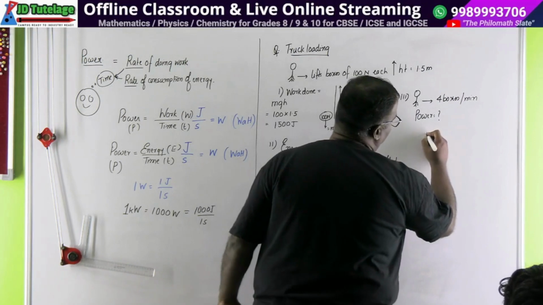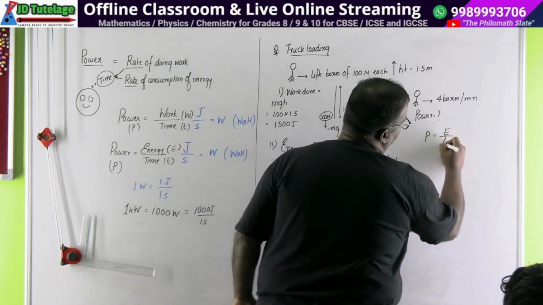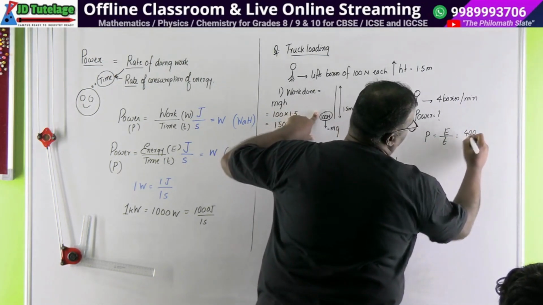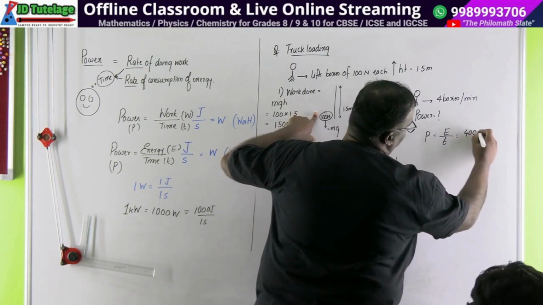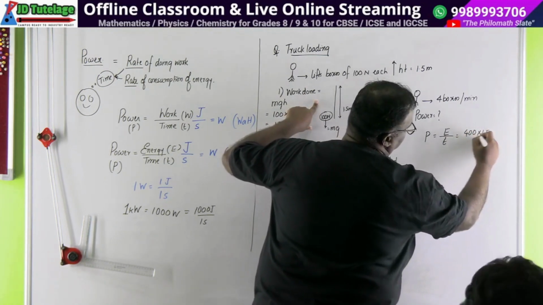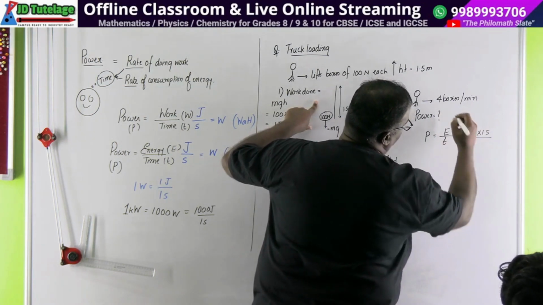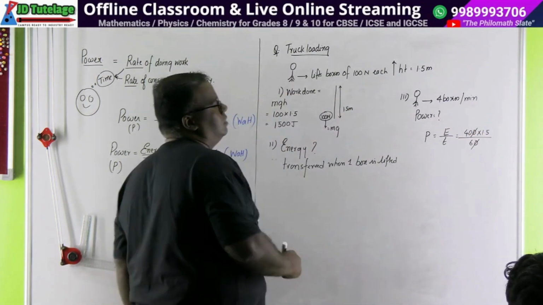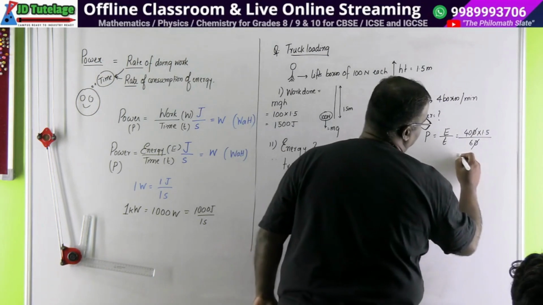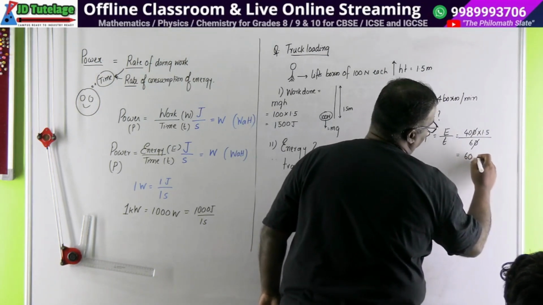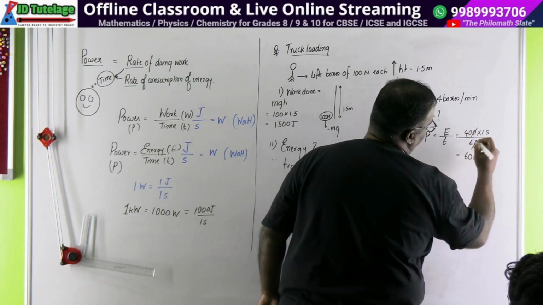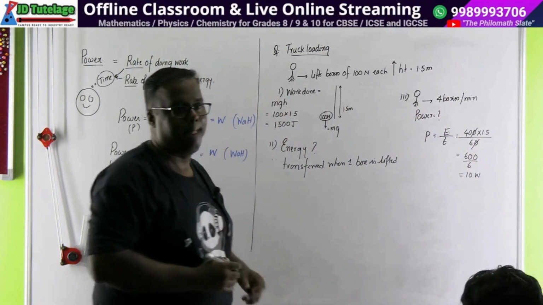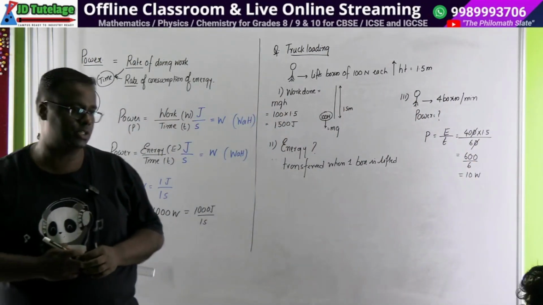So let's find it this way. Power is equal to energy upon time. What is the mass in this case? We have 100 each, so 400 is our mass. mg becomes 400, height is 1.5 meters. This is energy divided by time, and the time is 60 seconds. One zero cancels with the zero, and the rest you can do. 15 into 4 is 60, and 1 into 60 is 600 divided by 60, which is equal to 10 watt. Did you understand this? He's lifting 4 boxes.